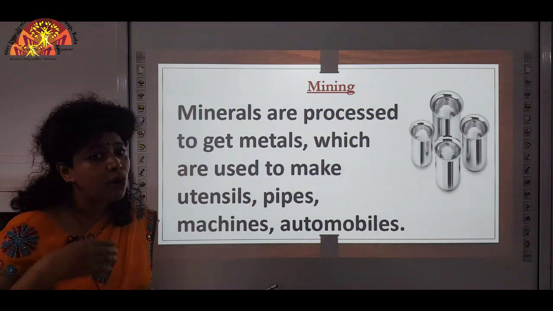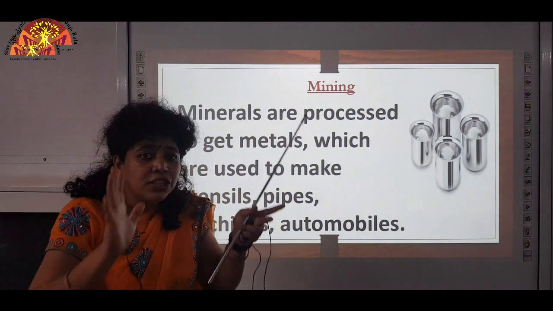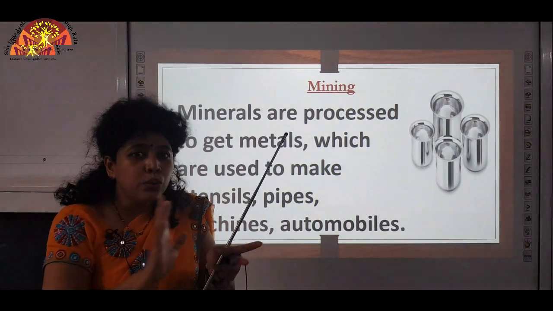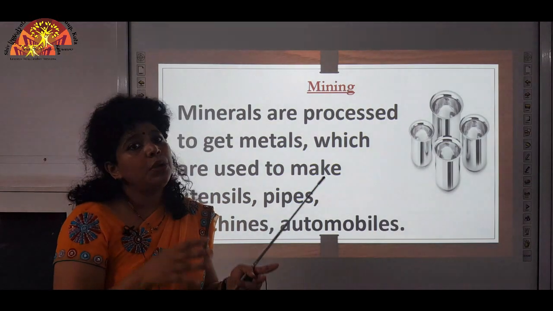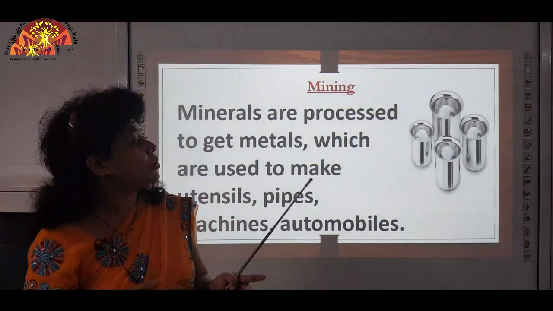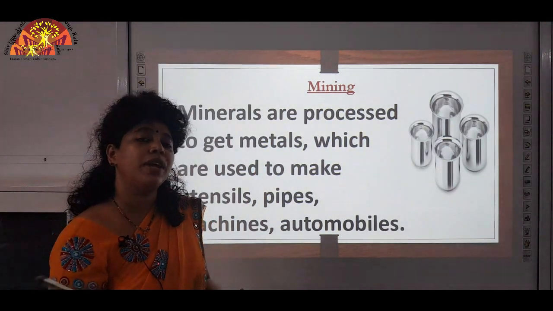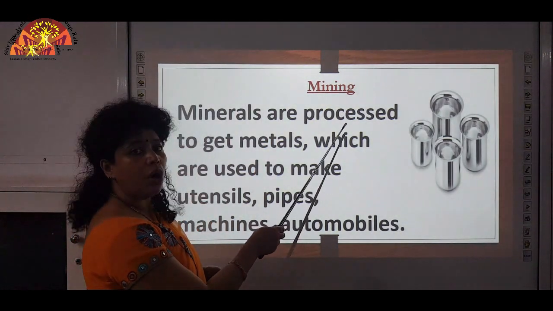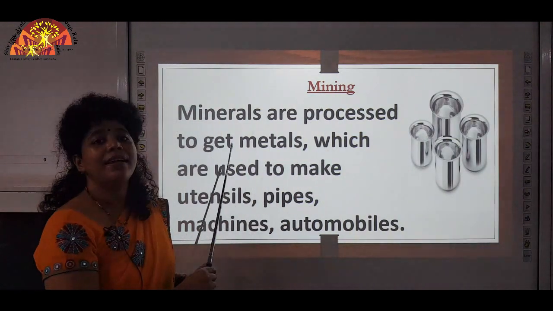So what is processing? These substances are in natural or crude form, so you have to treat them specially to get special products. Treating these minerals to get special products is called processing. So minerals are processed to get metals.